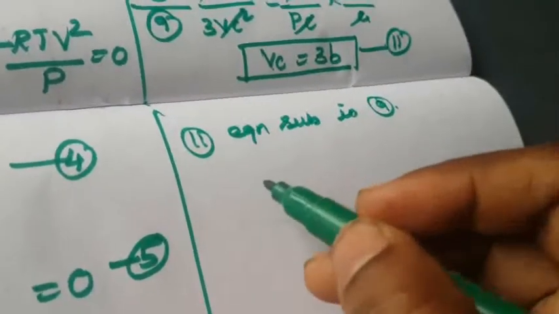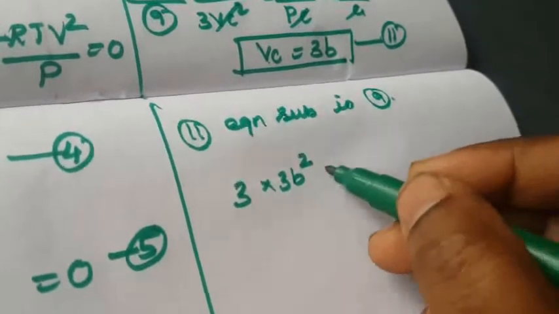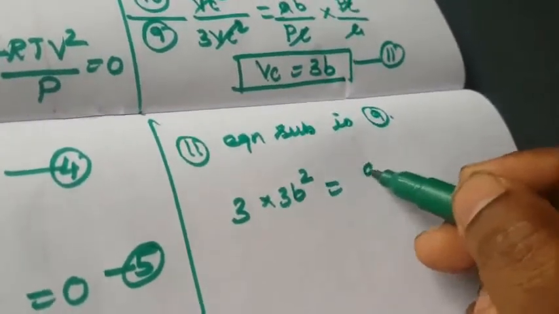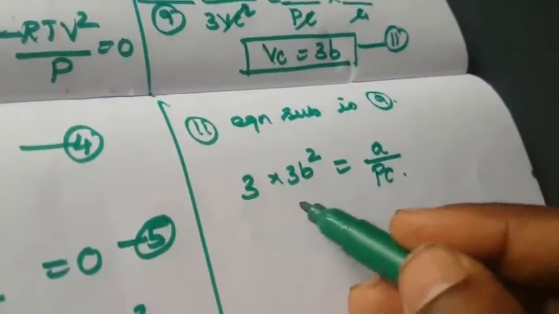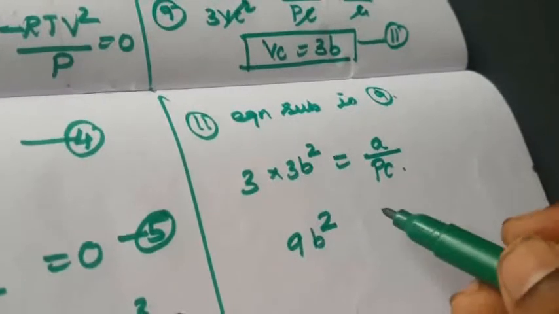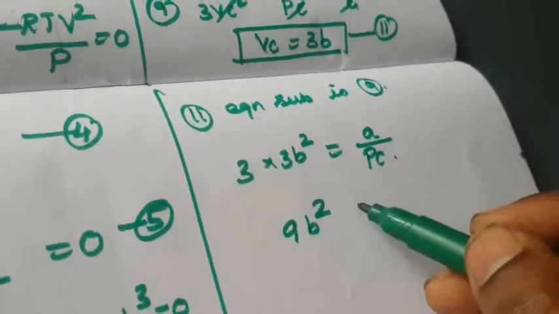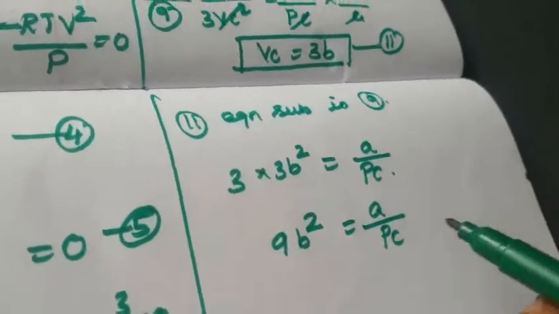So what is written? 3 into (3b) square equal to a by Pc. Okay. So that is 3 threes are 9b square equal to a by Pc.